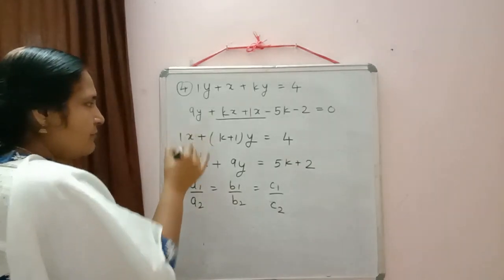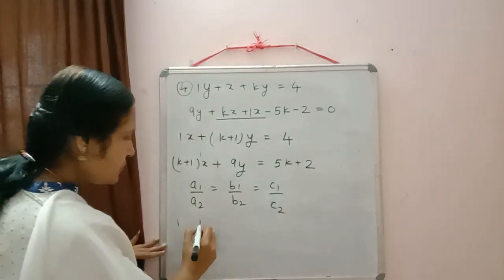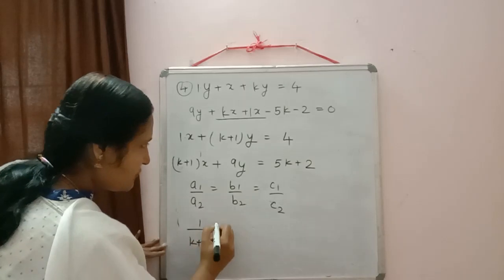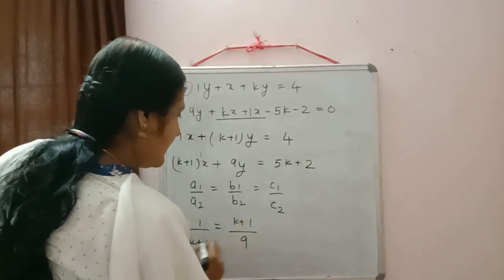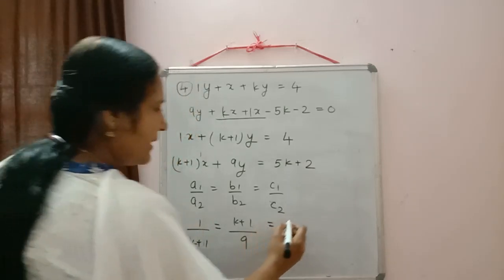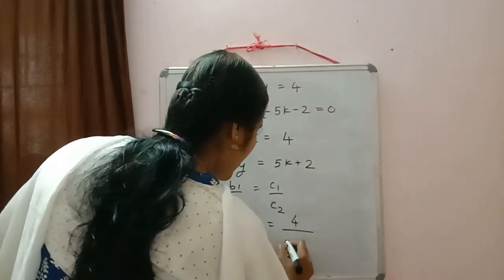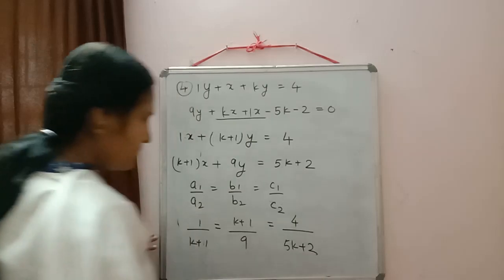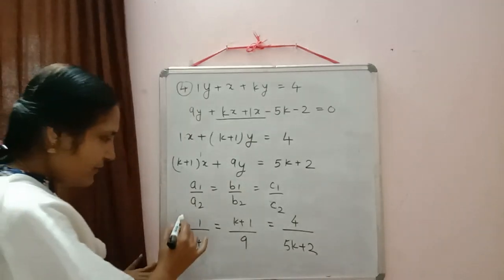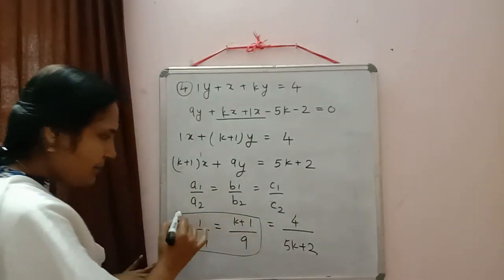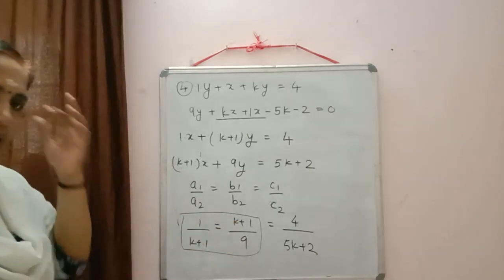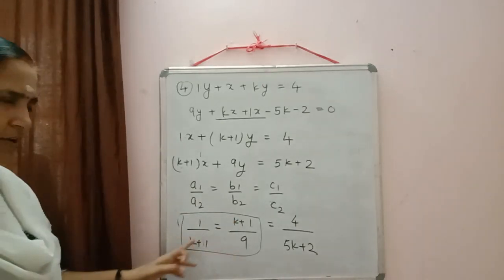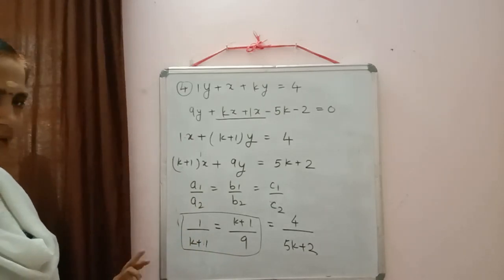If nothing is there, what do we have there? 1 by k plus 1 is equal to k plus 1 by 9 is equal to c1 by c2, that is 4 by 5k plus 2. You can check in the previous one also, we solved this type only. 1 by k plus 1 is equal to k plus 1 by 9. So this one you can do by yourself. I am writing the answer only.